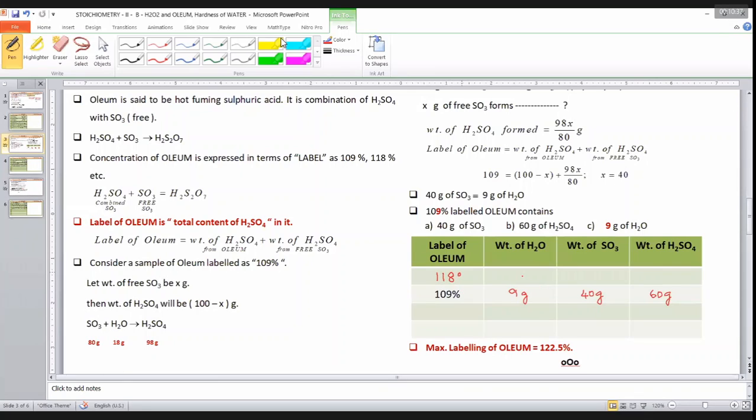Achha. Suppose, for example, someone says, let us see, what is the weight of water? First, remove the additional 18 grams. How much of sulfur trioxide? Sir, 18 means 80. Okay, it is 80 grams. Let us see, how much will this be? 20 grams. Right? Achha.